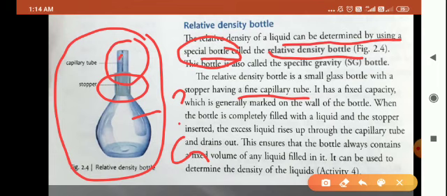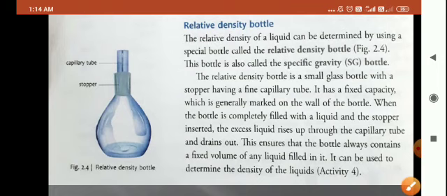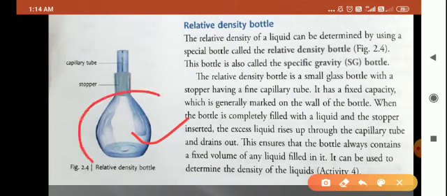Now it has a fixed capacity which is generally marked on the wall of the bottle. Now this relative density bottle, which is basically used for determining the relative density of a liquid, has a fixed capacity. Okay children, the capacity of this bottle is fixed, means it contains a fixed volume of water. Now when the bottle is completely filled with the liquid and the stopper is inserted, the excess liquid rises up through the capillary tube and drains out.